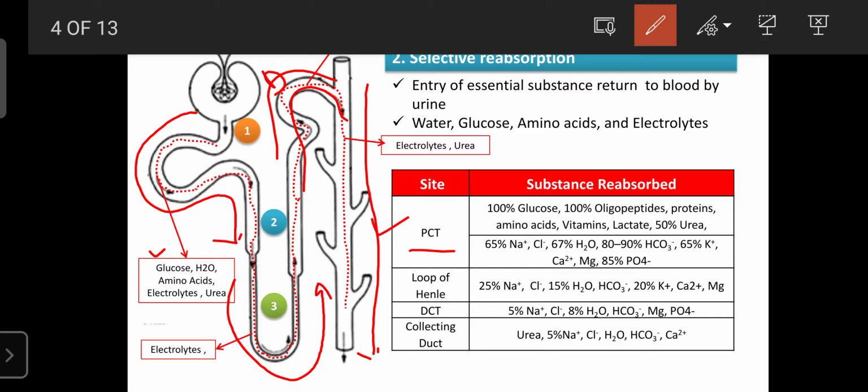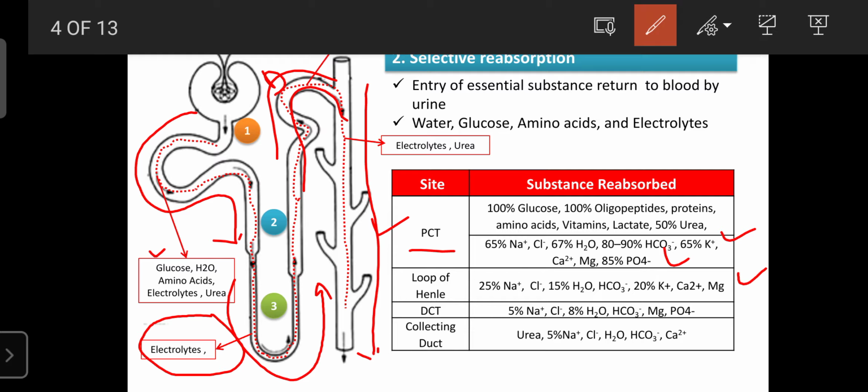Regarding the loop of Henle, it is reserved for the reabsorption of electrolytes. Here in the loop of Henle, 25% of sodium and chloride, as well as 15% of water and bicarbonate, and 20% of potassium, calcium and magnesium are reabsorbed. In the proximal tubule also, sodium, chloride, water, bicarbonate, potassium, calcium, magnesium and phosphate are reabsorbed.